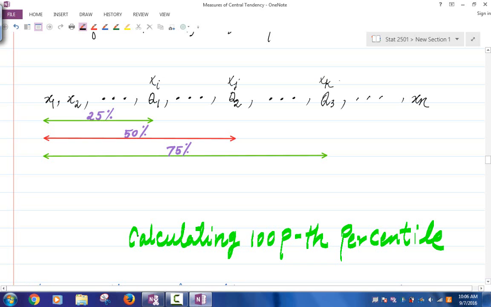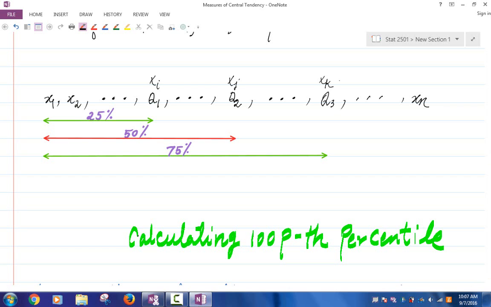The observations are denoted by x with a subscript, and x1, x2, x3 are in increasing order. That means x1 is less than x2, x2 is less than x3, and so on. And xn is the largest observation.